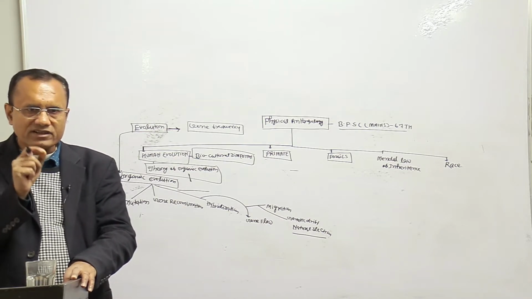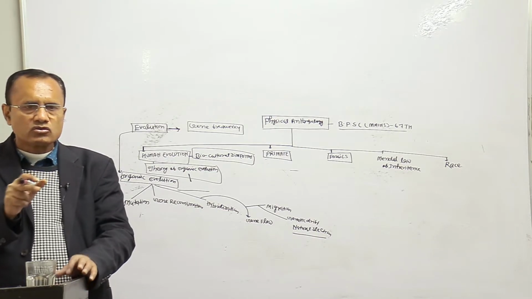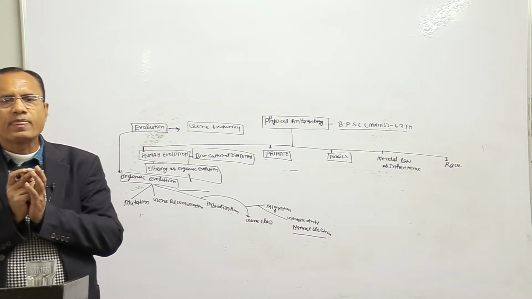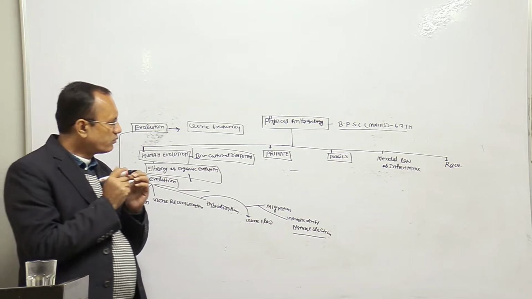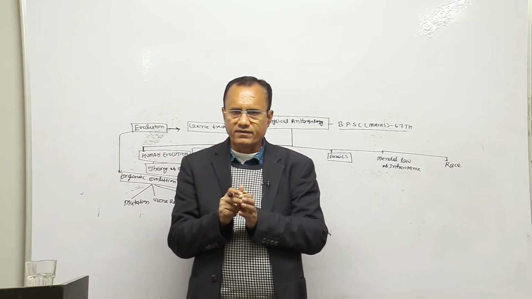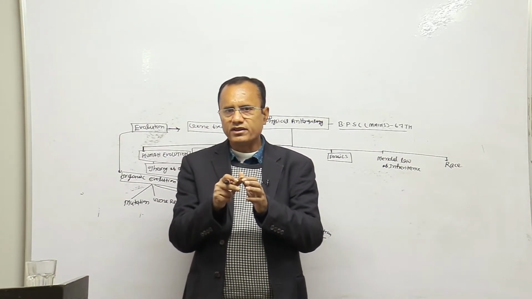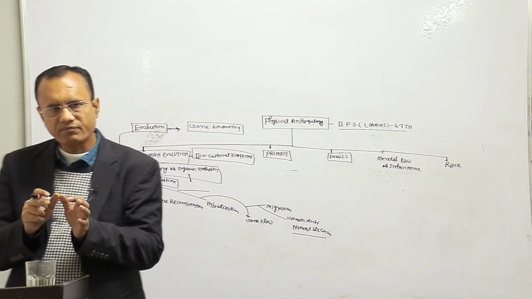So human evolution is a biocultural evolution, influenced by both biological factors and cultural factors. So we will understand that in detail. So the first topic is that.